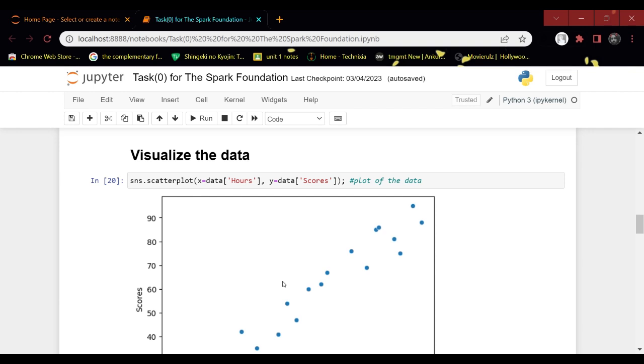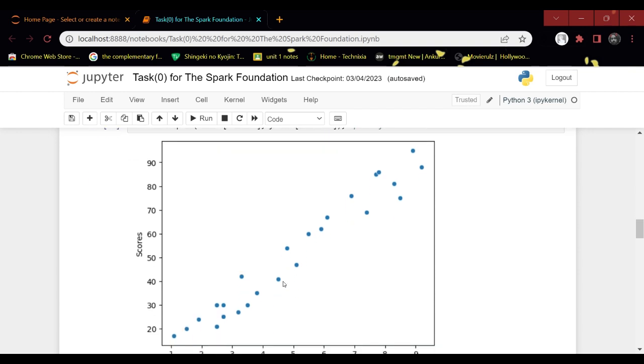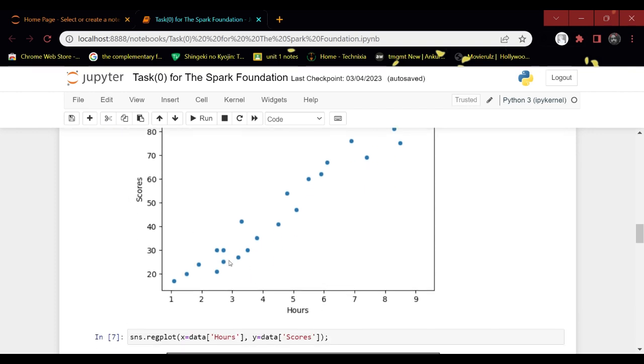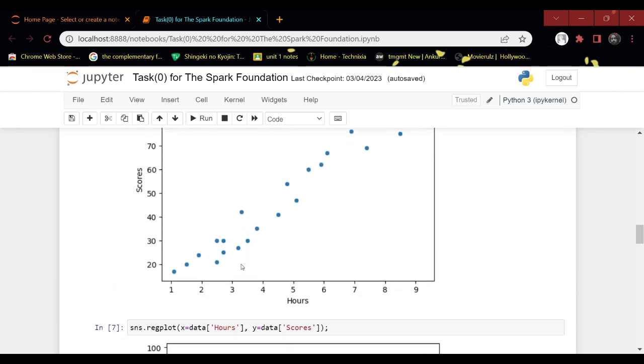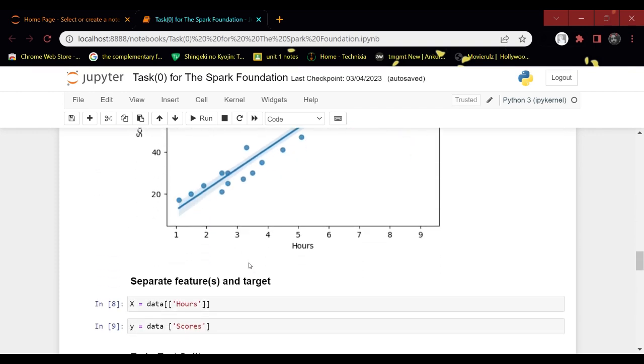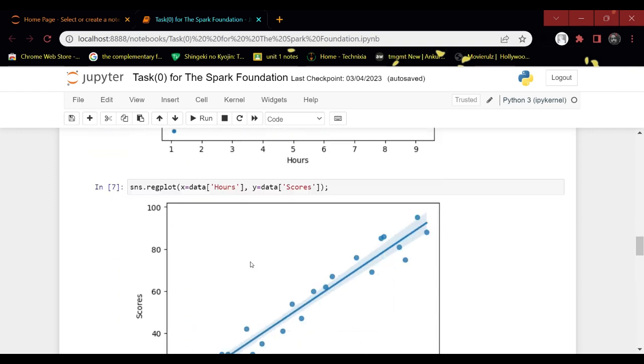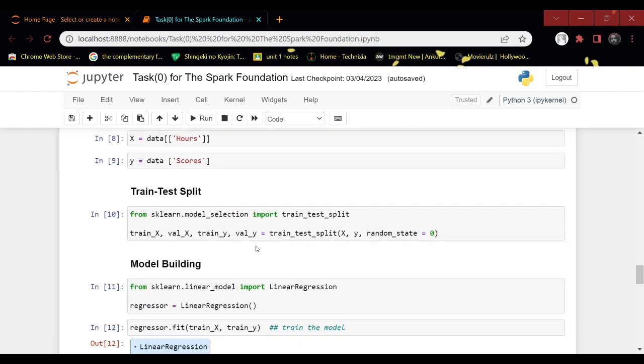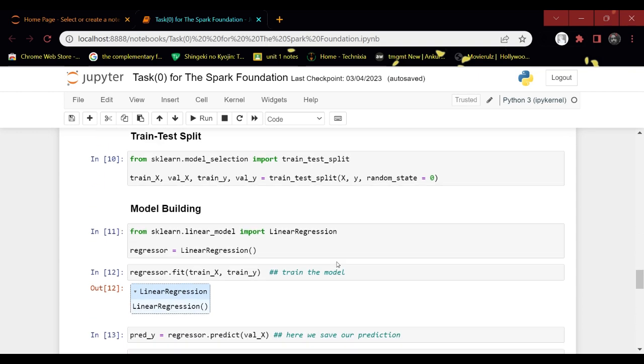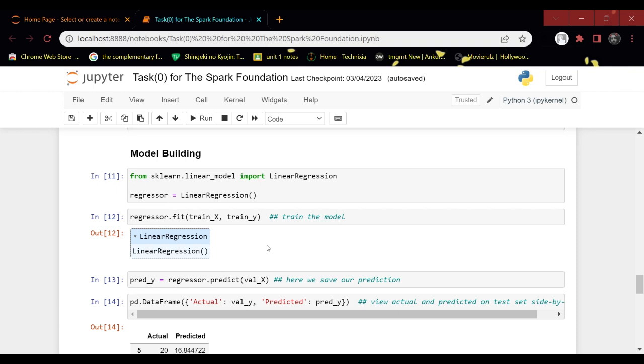Here we initialize x as the data hours and y as the data scores. In the next step, we are training our data. We are using the sklearn library for predictive data analysis using linear regression. Now we are building our model using sklearn, importing LinearRegression and initializing it as regressor. Then we use the fit method in order to train the model.